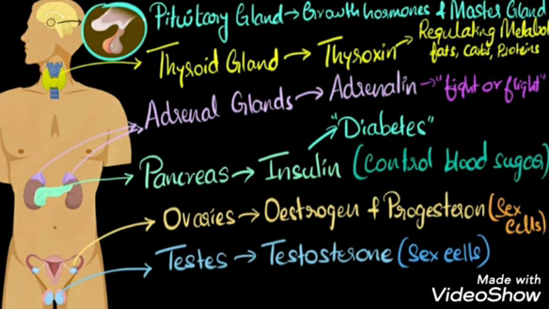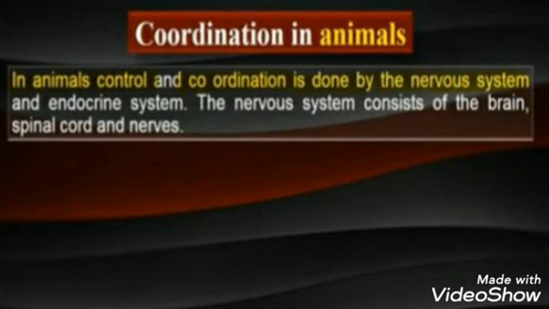For example, the pituitary gland will send a hormone to the thyroid gland so that the release of thyroxine hormone can be triggered. And so the pituitary gland is also known as the master gland in our body. So children, this is how our nervous system and endocrine system work together to control and coordinate our body functions.